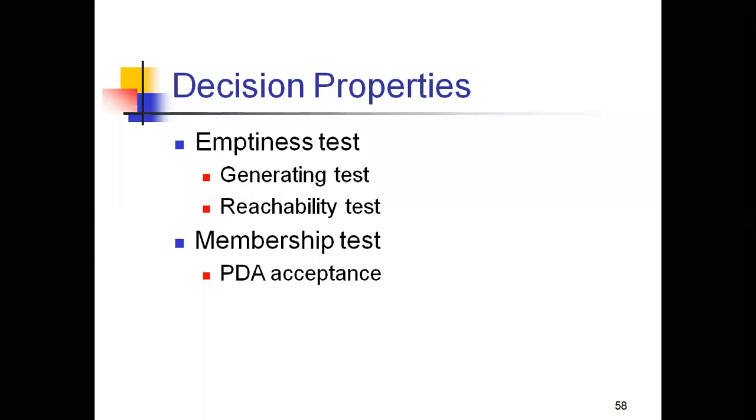These two tests I explained in past classes, where I told you how to check whether it is generating and whether it is reachable or not, right? If you have any doubts you can ask, and the pumping lemma concept I will explain in the next class.